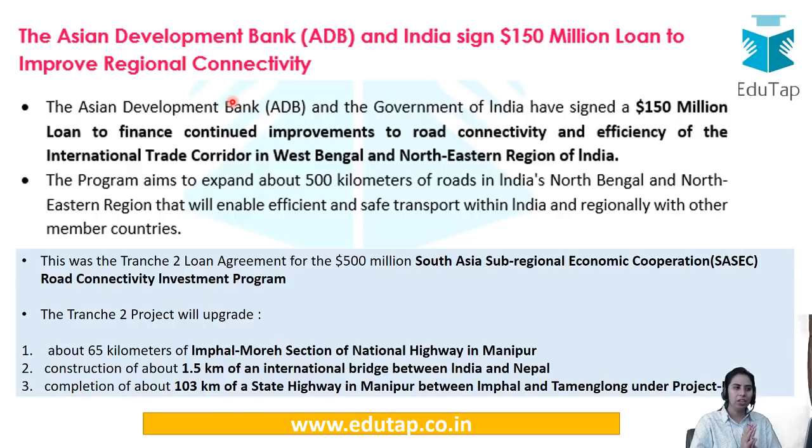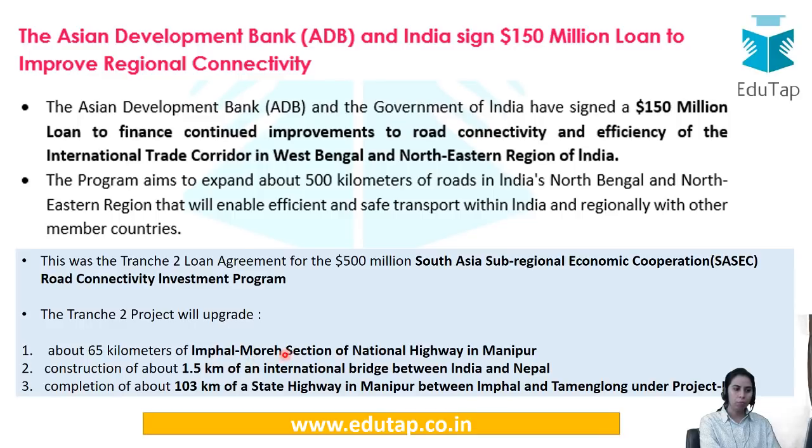See, ADB, the Asian Development Bank, is particularly helping countries through this SASEC project. Now, what is this SASEC project? It's the South Asia Subregional Economic Cooperation project, and particular South Asian countries like Myanmar, Bangladesh, and the eastern part of India are being helped through this connectivity program. So this SASEC is important, and now this connectivity loan to be given is under the tranche 2 project.